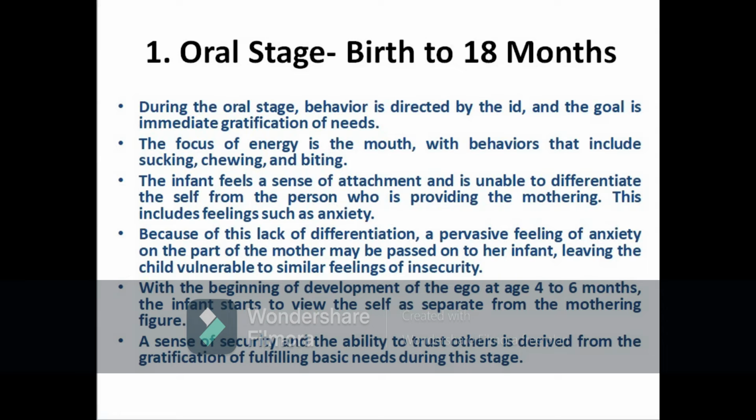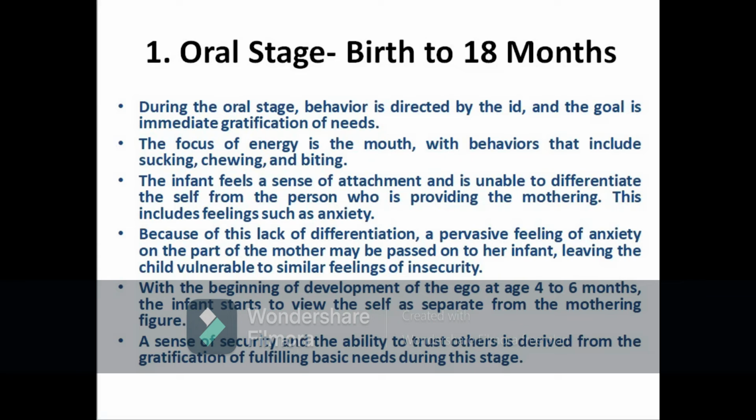So before the age of 4 months, the child will be thinking as a part of the mother. But as soon as the child reaches the age of 4 to 6 months, he or she starts to have the understanding that, okay, I am a separate being. I am separate from the mothering figure.